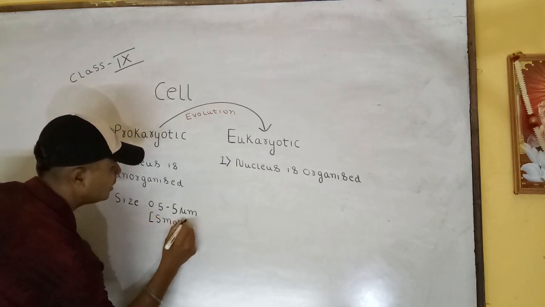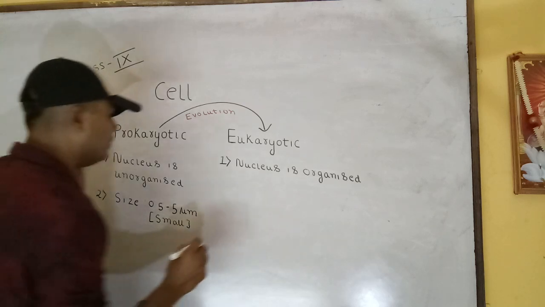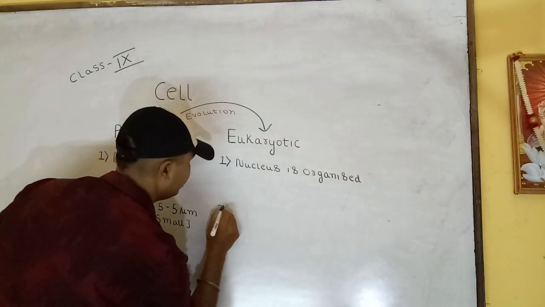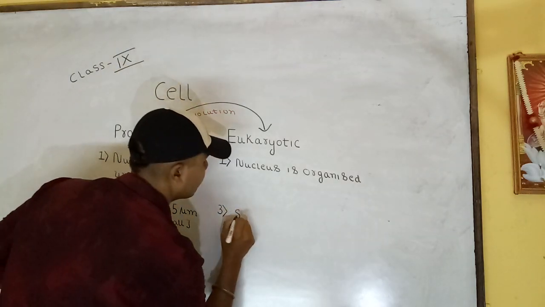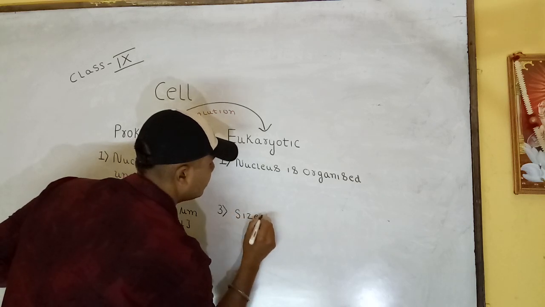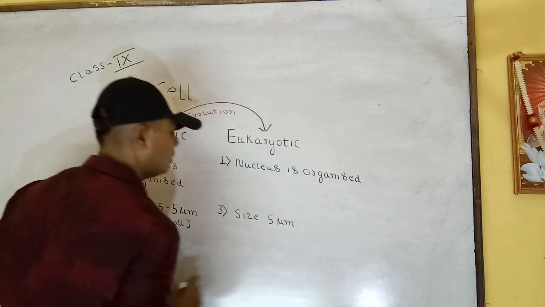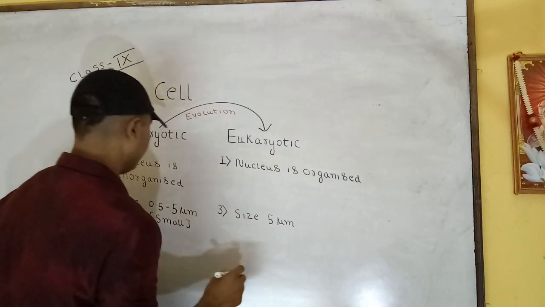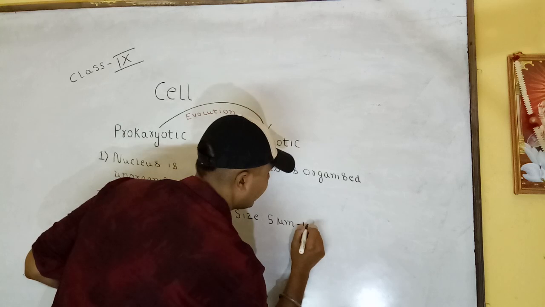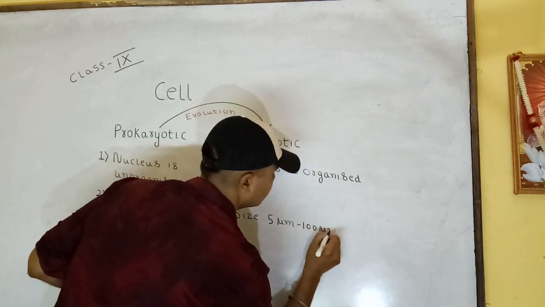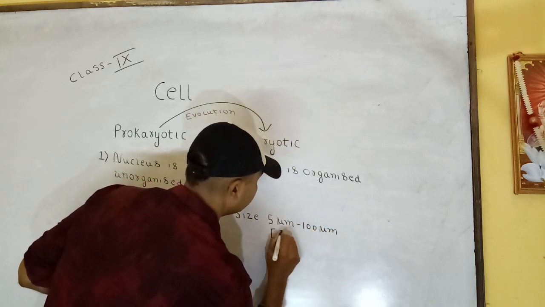But in eukaryotic cells, the size is bigger, about 5 micrometer to 10, or even 100 micrometer. So they are big.